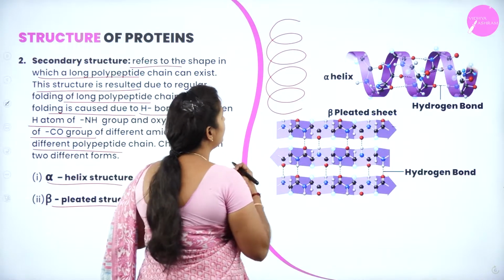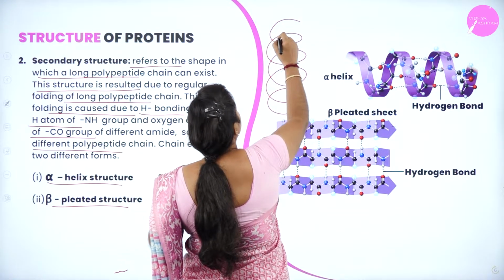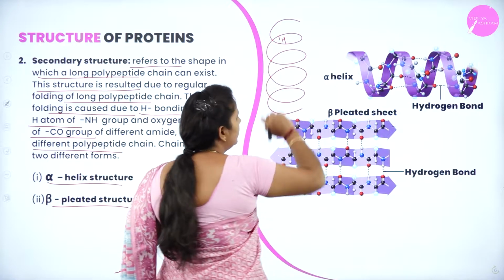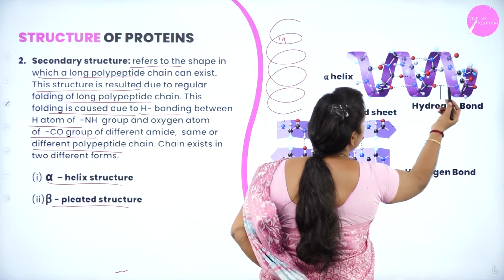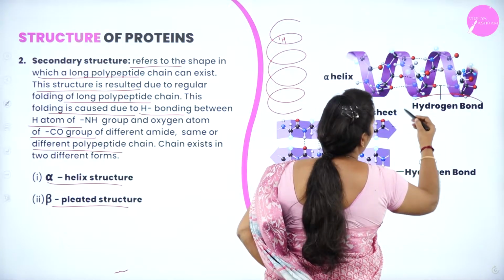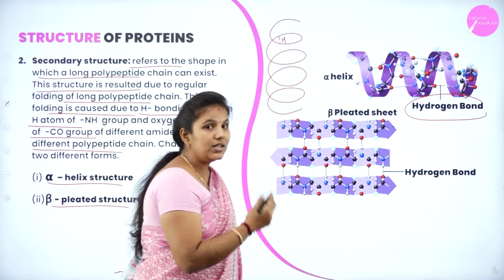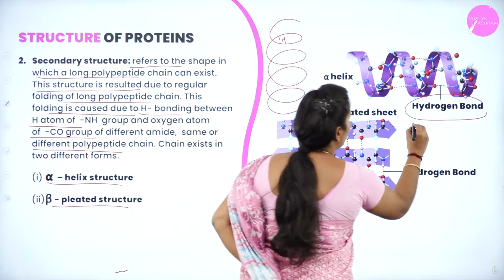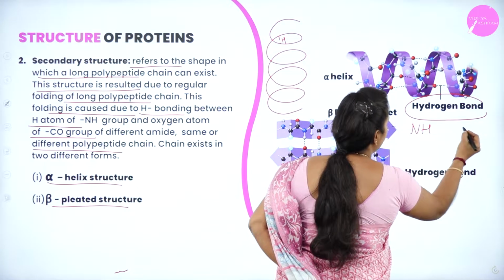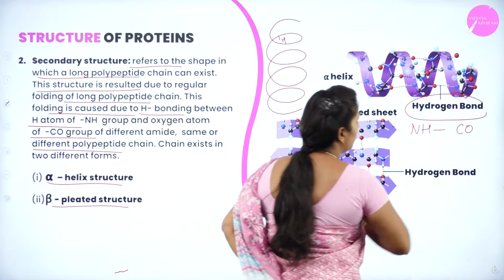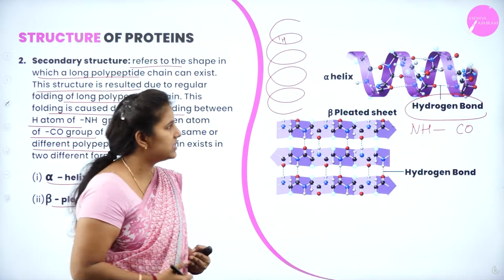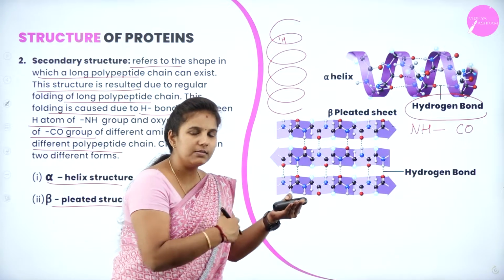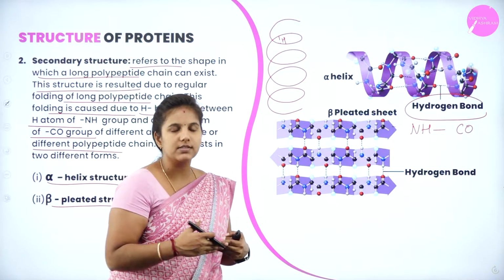And in each folding, you can see that there will be a formation of hydrogen bond. At each edge, there will be a formation of hydrogen bond. Where does it exist? Between one NH and another CO group. NH and CO, there will be hydrogen bonding. So they coil around themselves to form an alpha helix.